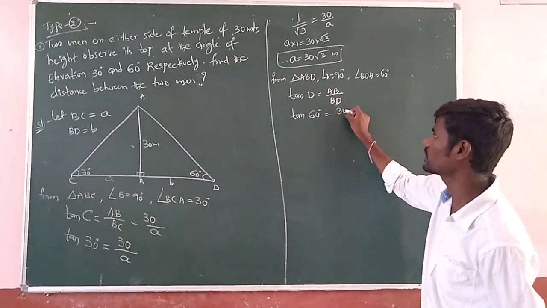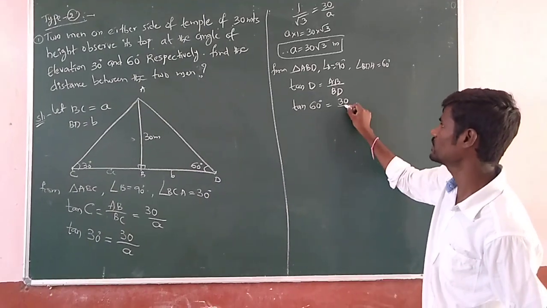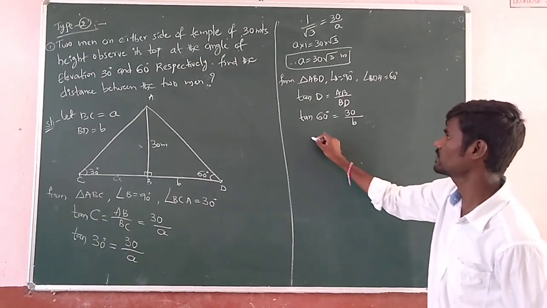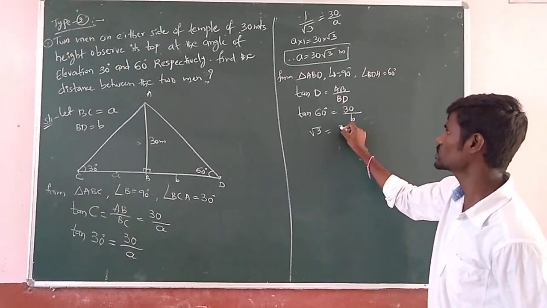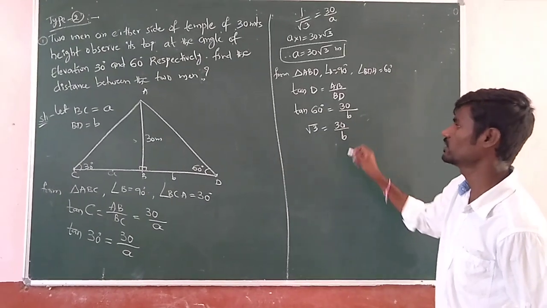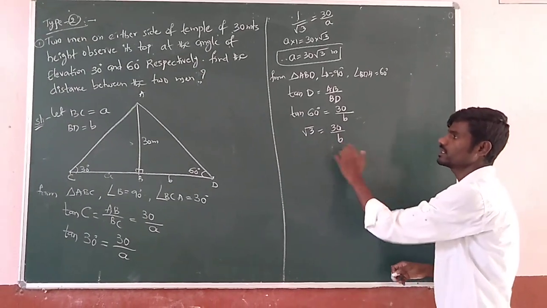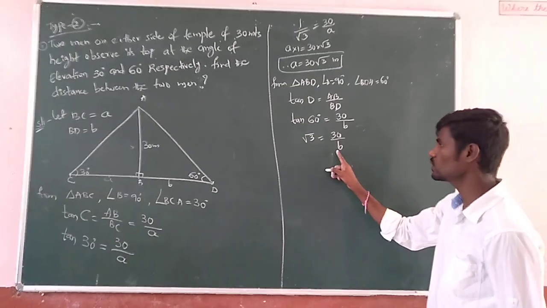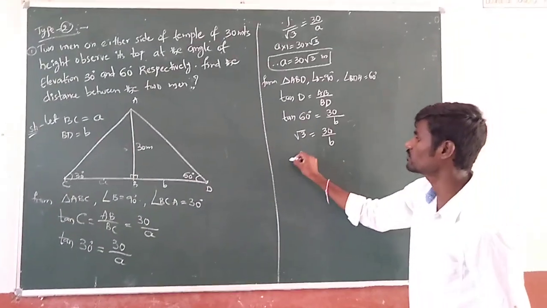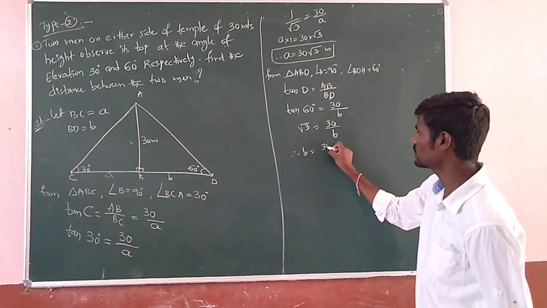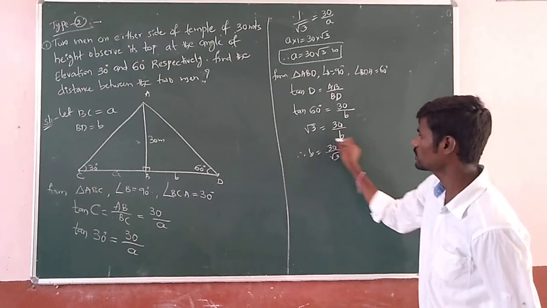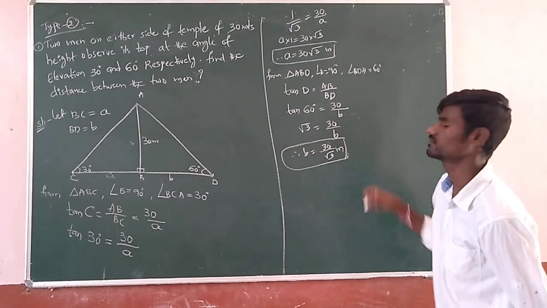Tan D is tan 60 degree. AB is given as 30, the height of the temple. BD is adjacent, we need it. So tan 60, root 3, equals 30 by b. So do cross multiplication to get b, or otherwise transpose b and root 3 at a time. So b equals 30 by root 3 meters.